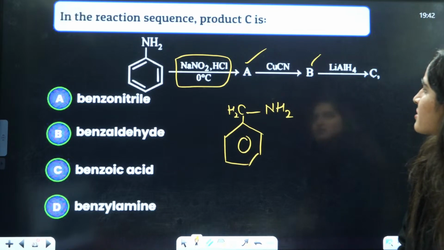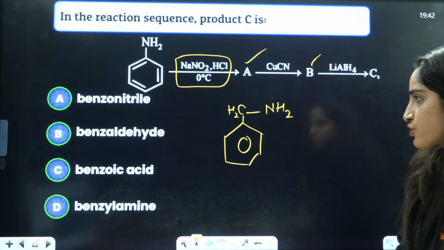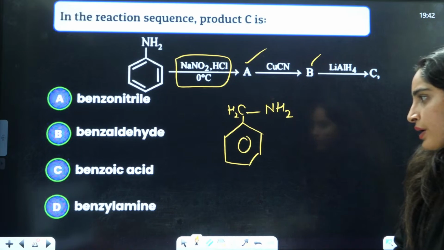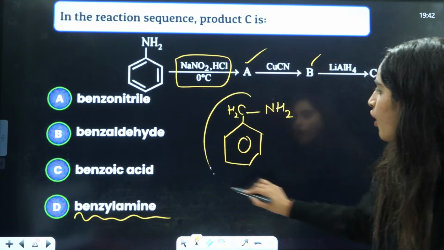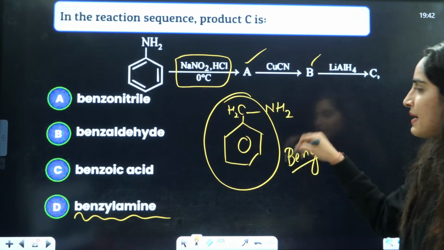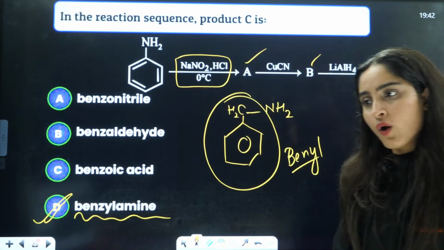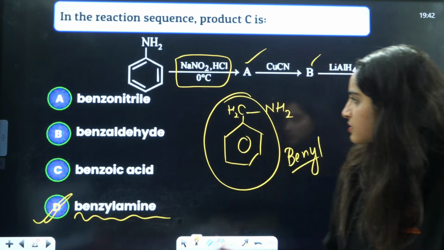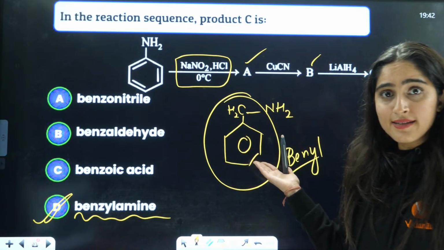Benzonitrile. See, they are asking you, na? Benzaldehyde. Benzoic acid. Benzylamine. Yes. Benzylamine is formed. This group is called benzyl. Benzylamine is formed. That means D is the correct answer. Arey beta, this is not benzoic acid, yaar. Benzoic acid?